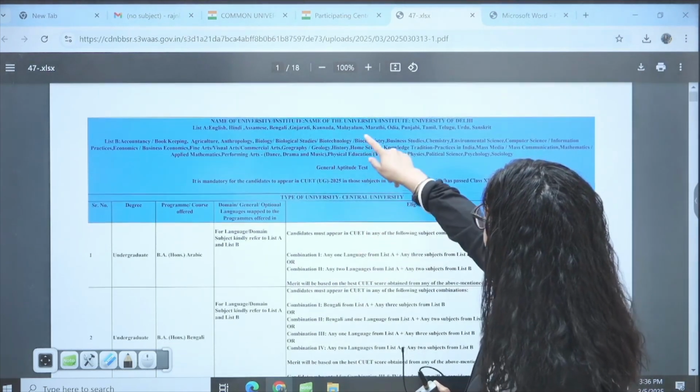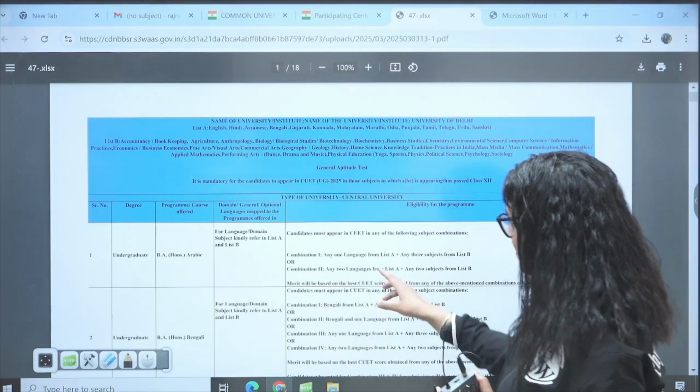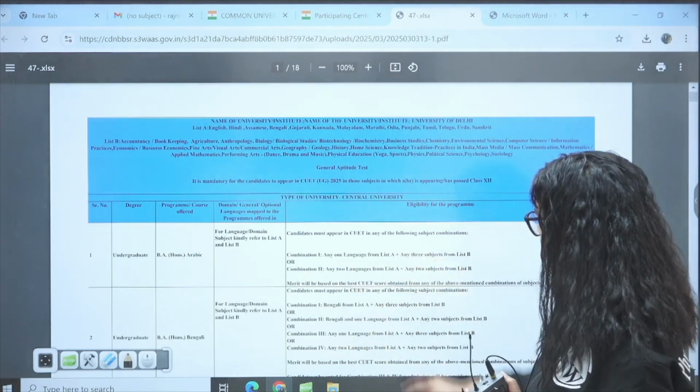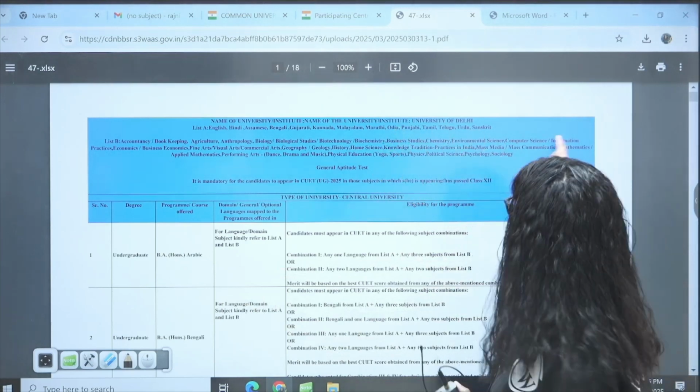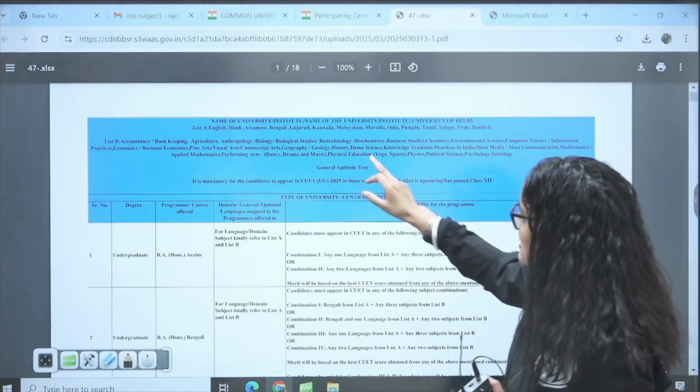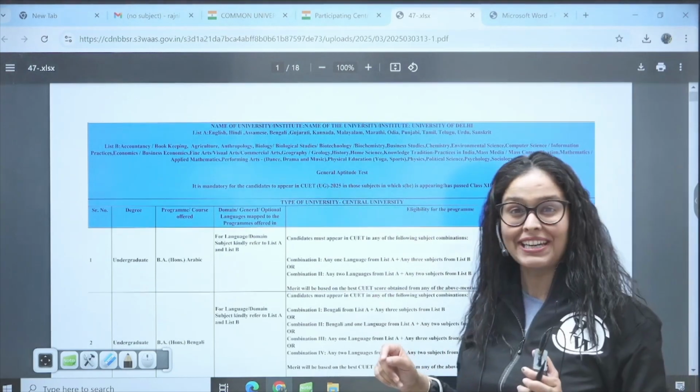So my dear students, this is the list A, and you can choose any of the languages, and then list B. Any one language from list A you have to choose for BA Arabic, and any 3 subjects from this list B. The third is the general aptitude test, but here general aptitude is not required.